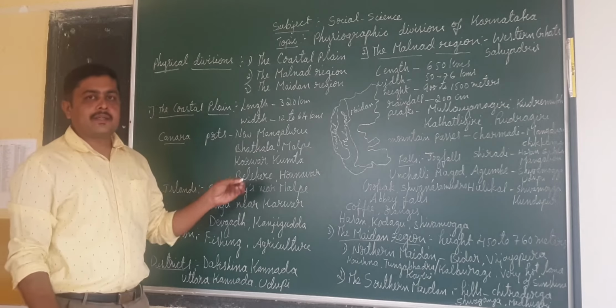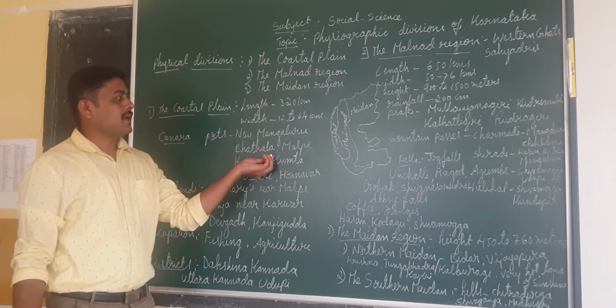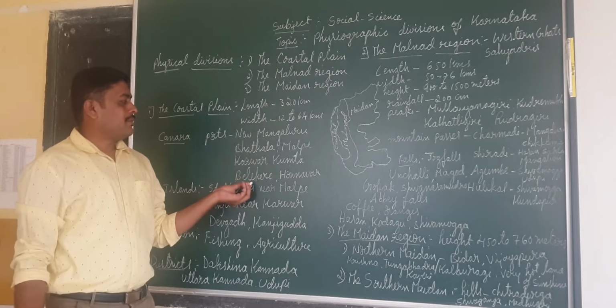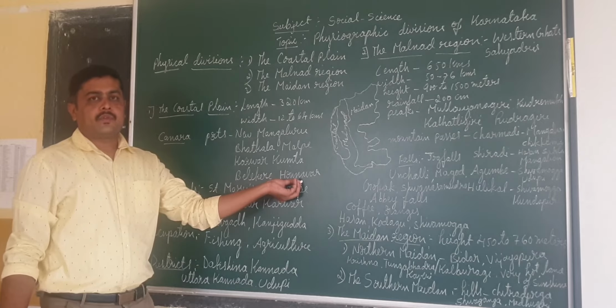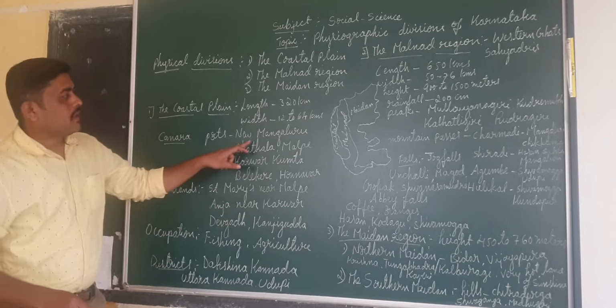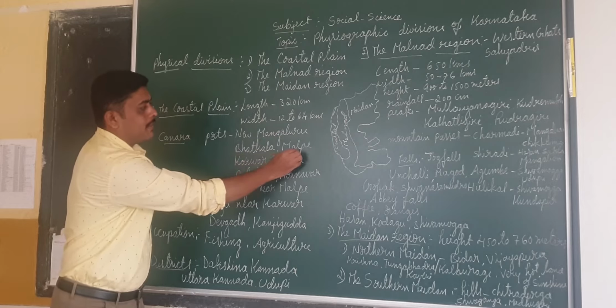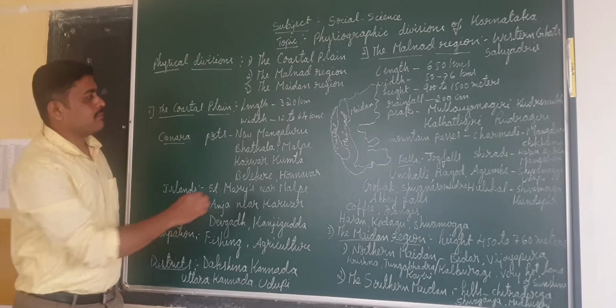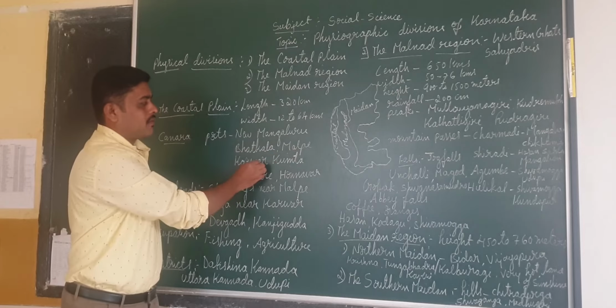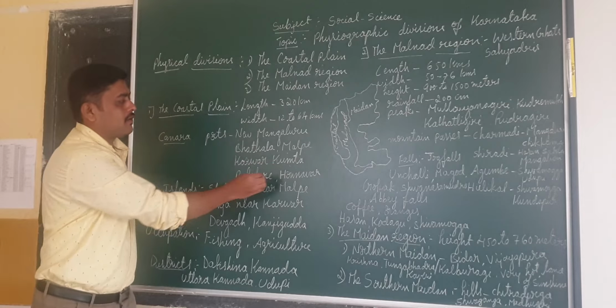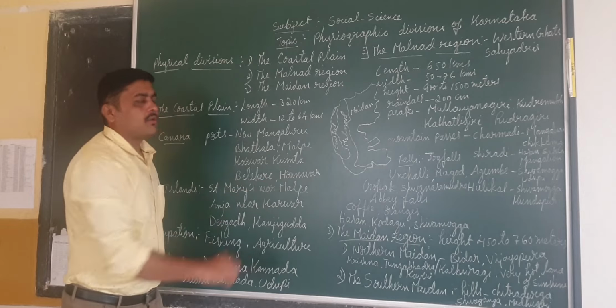And Bhatkal is another important port. Then Malpe, Karwar, Kumta, Belekere, Honavar. Among these, New Mangalore, Bhatkal, and Malpe, a very famous beach also, are very familiar for us.